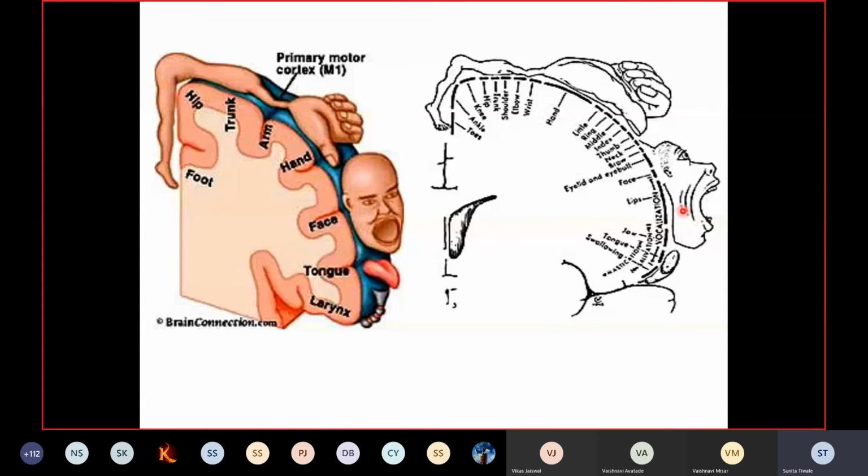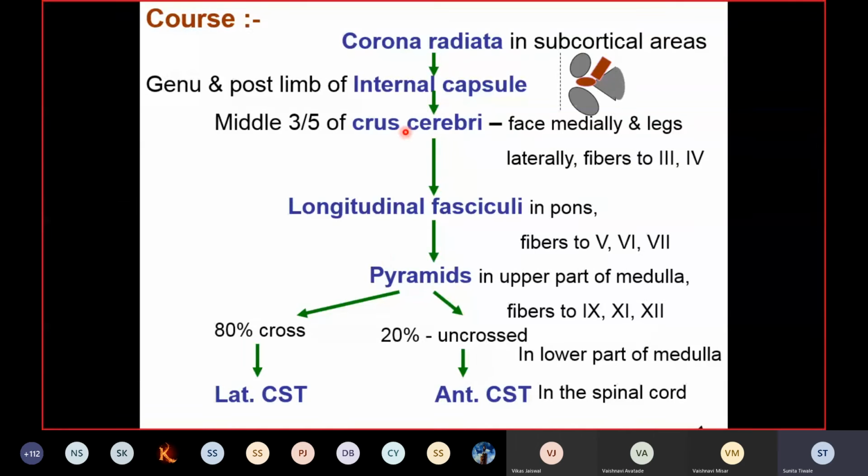Now come back to our previous diagram. Here in the coronal section, the fibers arising from the face and head and neck region are represented laterally and down. But when they descend in the midbrain, they turn at right angles, and these laterally facing fibers move medially.